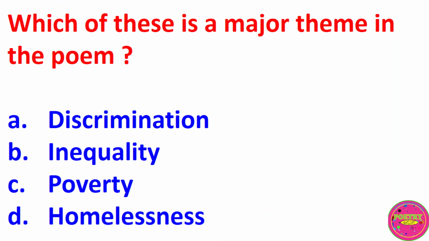Which of these is a major theme in the poem? A. Discrimination, B. Inequality, C. Poverty, D. Homelessness. The correct answer to this question is C. Poverty.